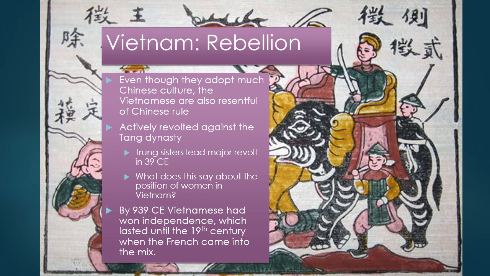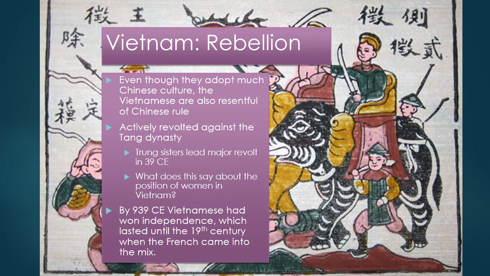And then the myth goes that on the retreat, one woman on the battlefield gave birth to a son, and one of his arms was a sword, and that was a symbol that the women should fight, and they turned around and fought back against the Chinese. Unfortunately, the rebellion was unsuccessful. They were only able to hold off the Chinese for a year, but it's pretty impressive, and think about what that tells you about women in Vietnam compared to women in China, where we have foot binding, etc.